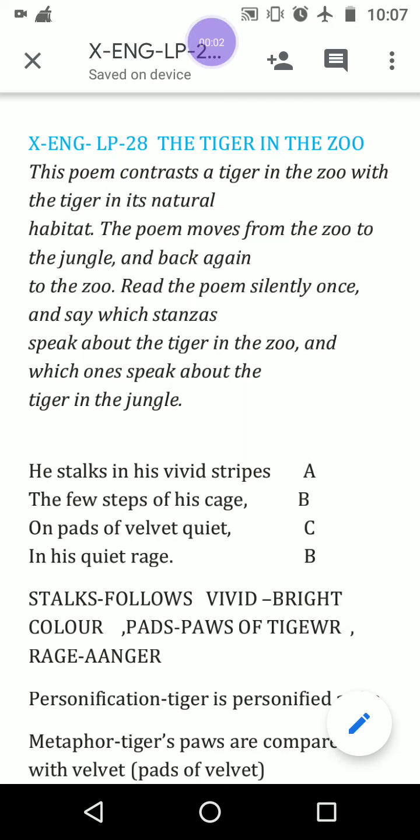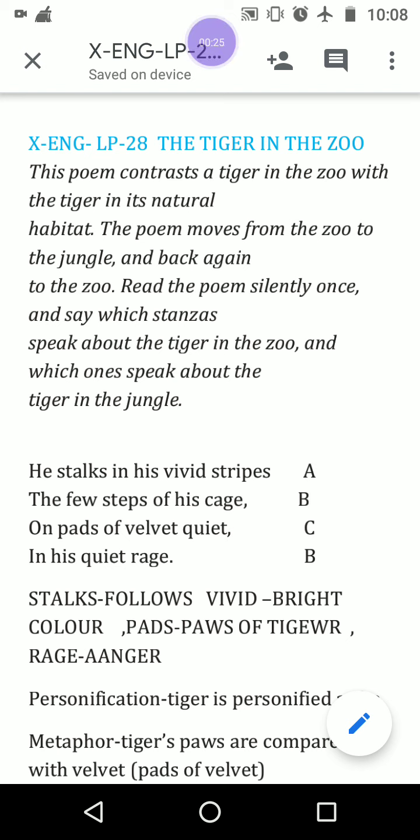Today I am going to explain the poem The Tiger in the Zoo from the book First Flight. You will see in your textbook about this poem, okay? You will come to know that one reference is given there, okay? And what is the reference that I have written there at the top?